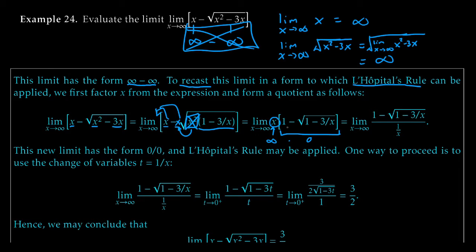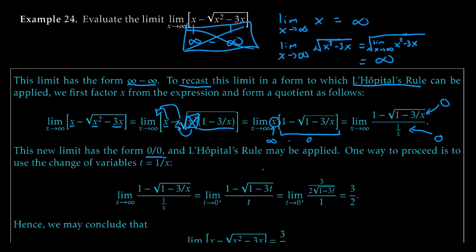We're using the exact same trick as last time. All we're going to do is take multiplication by x and turn it into division by 1 over x. So now this top will go to 0, just like we said, as x goes to infinity, and this bottom, 1 over x, will also go to 0 as x goes to infinity. Cool. This new limit has the form we want, 0 over 0. Perfect. We can apply L'Hopital's rule.